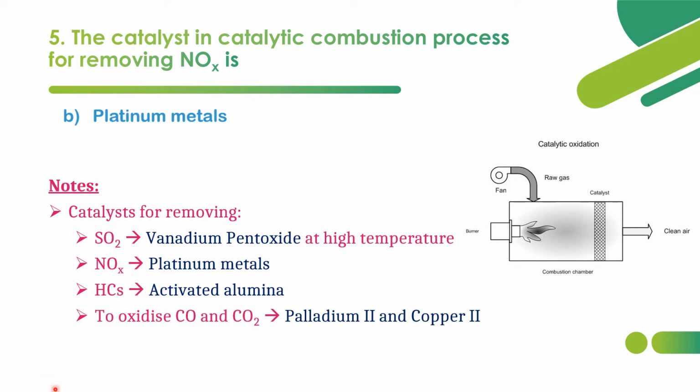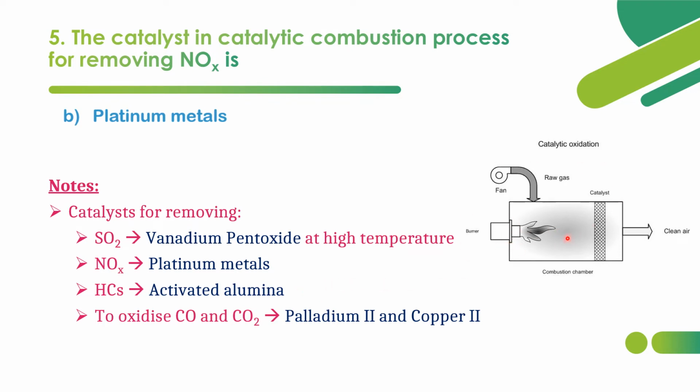Now we shall see what are the other catalysts with respect to which we have to remove the pollutants. In case we have to remove SO2, sulfur dioxide, we have to use vanadium pentoxide as a catalyst, and this will be used at high temperature. And for NOx, platinum metals, that we have seen in this question, and for hydrocarbons, activated alumina will be used as a catalyst in catalytic combustion process.